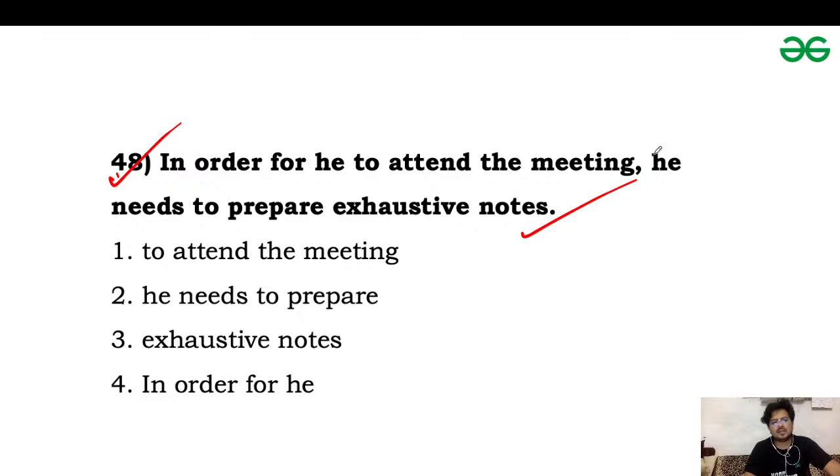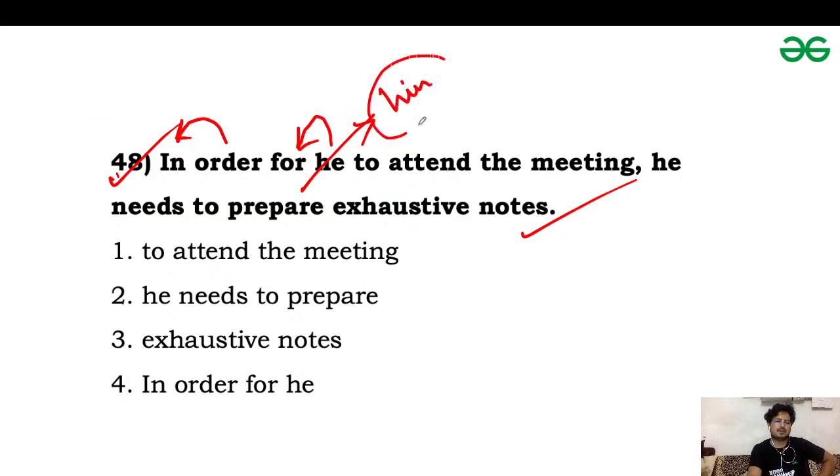In order for he to attend the meeting, he needs to prepare exhaustive notes. So order is a noun and it is the object of the preposition in, and he is a pronoun that is also acting as an object of a preposition. If we use a pronoun as an object of a verb or of a preposition, it should be in the objective case, so it should be him.